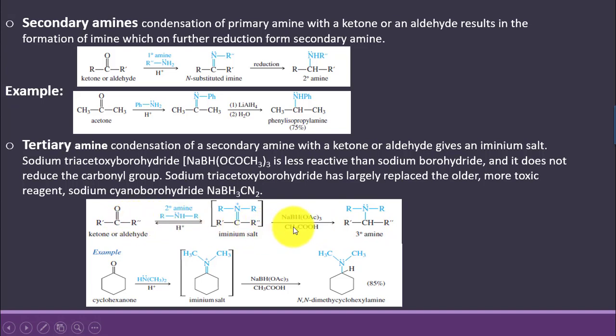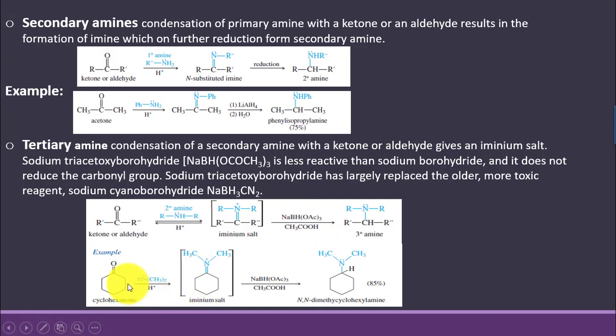So this is used as a reducing agent over here. Formerly, a more toxic compound, that was sodium cyanoborohydride, was used. So because of its toxicity, it has been replaced with a more suitable compound, that is sodium triacetoxyborohydride.